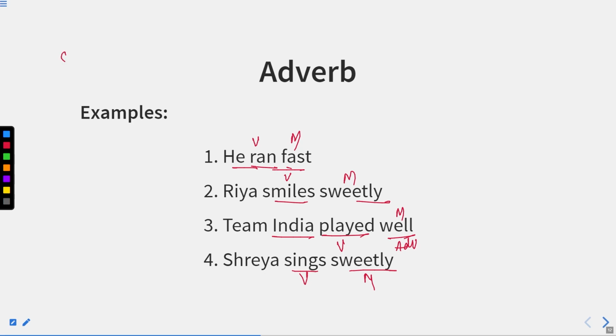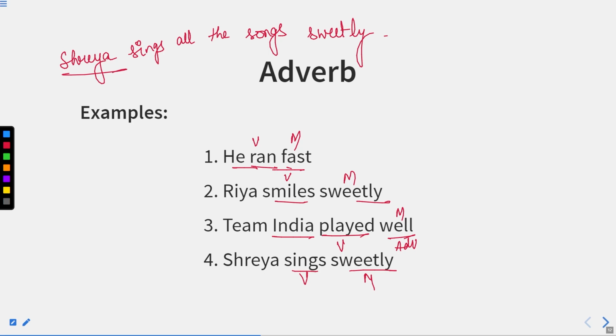Now if I write the sentence Shreya sings all these songs sweetly. Now, if we see this sentence, first, Shreya is the subject, sings is the verb. What does she sing? All the songs. So these are the objects. So Shreya sings all the songs. So this is verb, then we have object, and then we have sweetly, that is manner, or you can say adverb of manner.